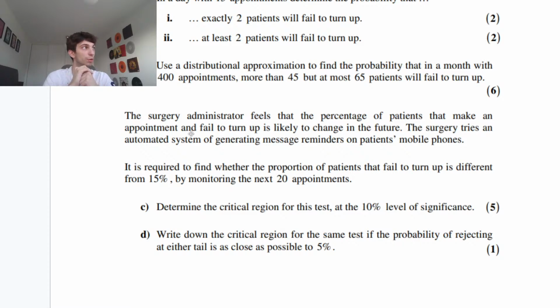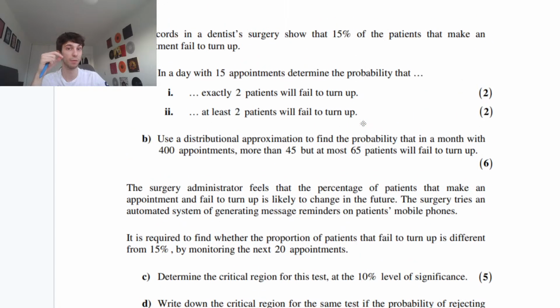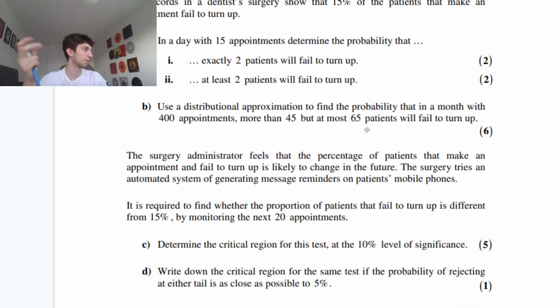One-tailed or two-tailed? So hypothesis test, one-tailed or two-tailed? She feels the percentage of patients will change. So it's not going to be 15% anymore. It's going to be something else, right? It's two-tailed. Why is it two-tailed? Because we're saying change. She's not saying it's going to increase. She's not saying it's going to decrease.